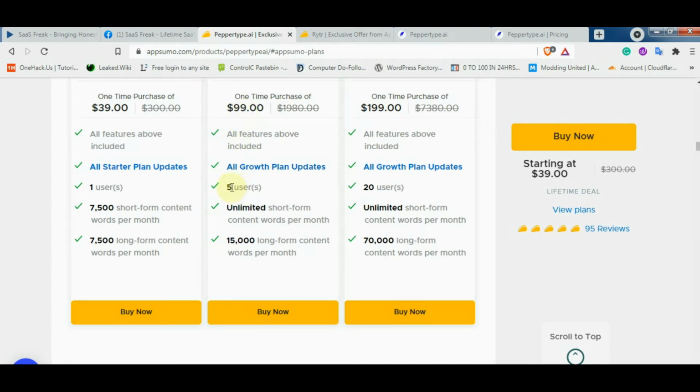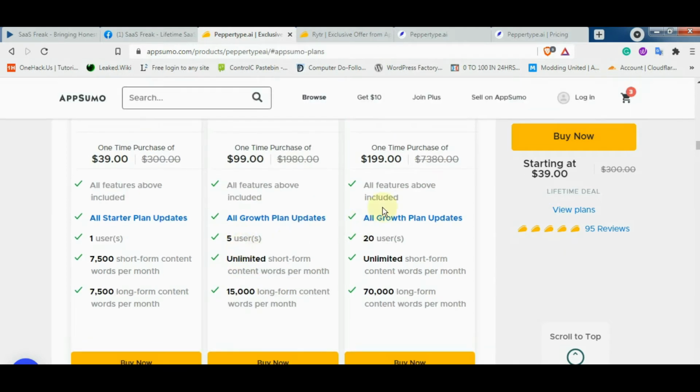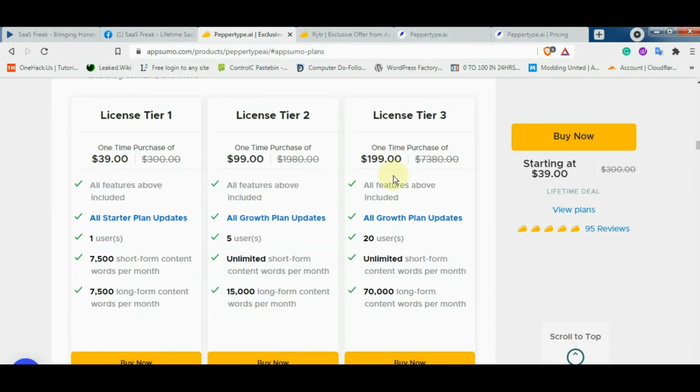That will give you 5 user access, then unlimited short form of content, then 15,000 long form content words per month. Then in the third tier, that will cost you $199. You will get 20 users, then unlimited short form content words per month, then 70,000 long form contents per month. So basically it was 40,000. It just got increased